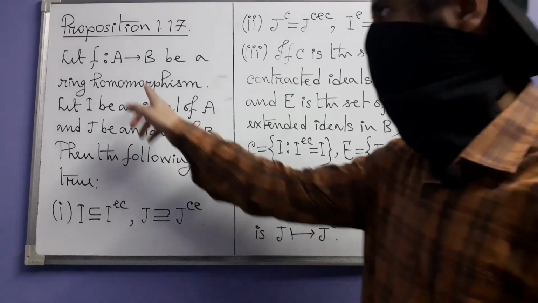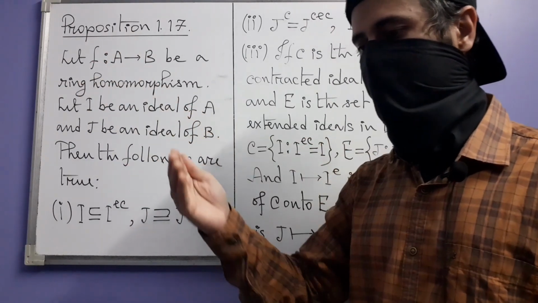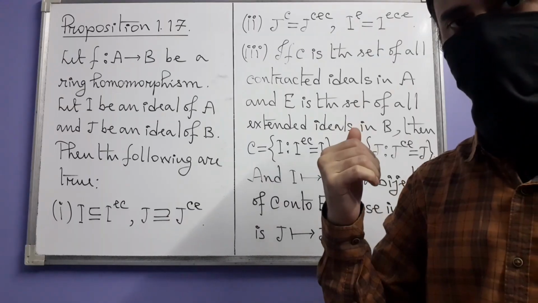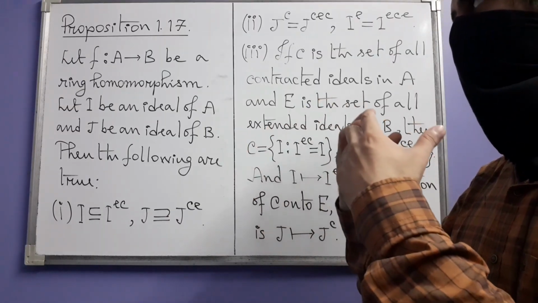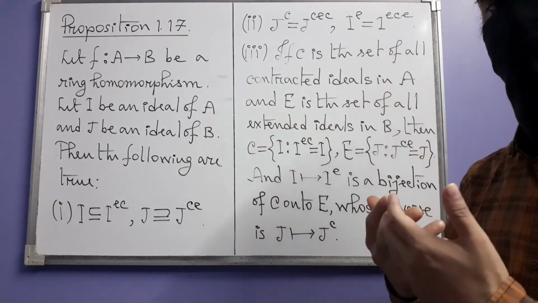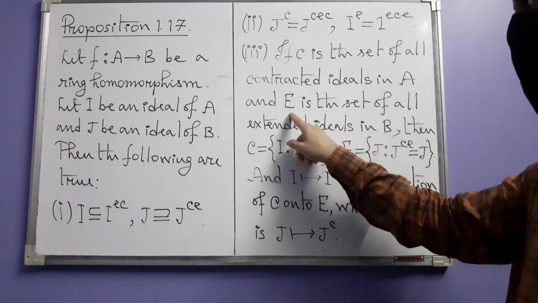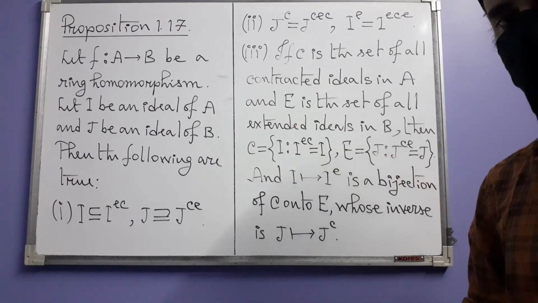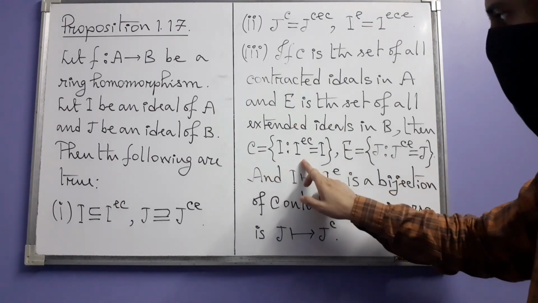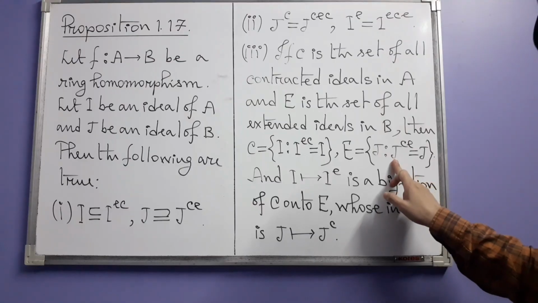That means we are starting with all the ideals of A and we are considering their extensions. Those extensions are all ideals in B, and their collection is this E. Then, if so, then C equals this and E equals this.